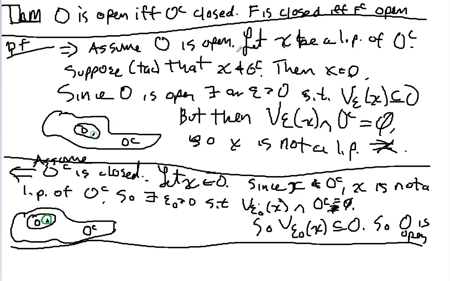So finally, F is closed if and only if FC is open. Well, this just requires some renaming, right? Let's talk about it in terms of open sets, right? OC is closed if and only if O is open, right? It doesn't really matter what you name the set. If you want to call your open set O and your closed set OC, great. If you want to call your closed set F and your open set FC, that's great. It's just a renaming of the same theorem. In both cases, you have something is open if and only if the other thing is closed. So that's just a semantic thing.